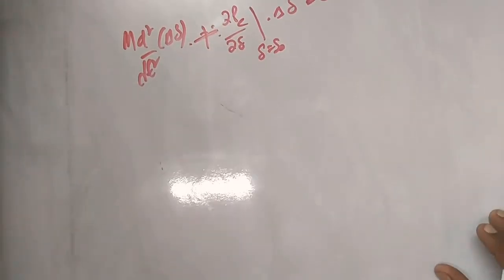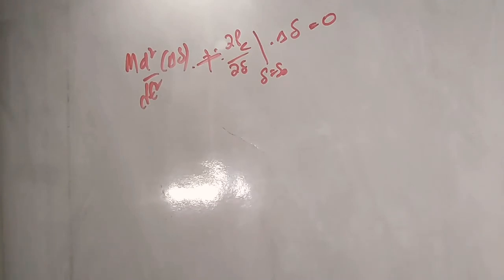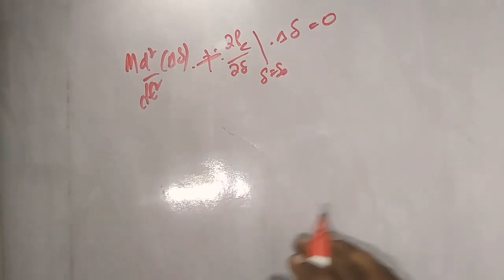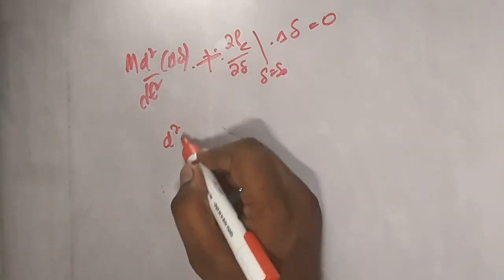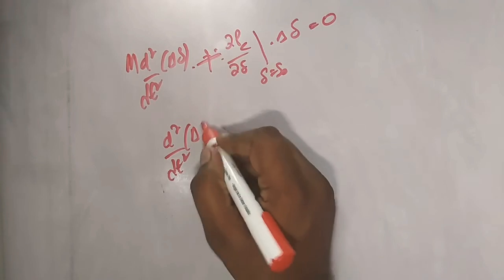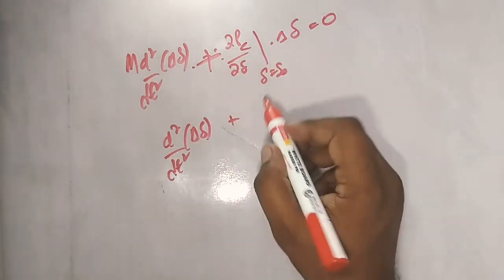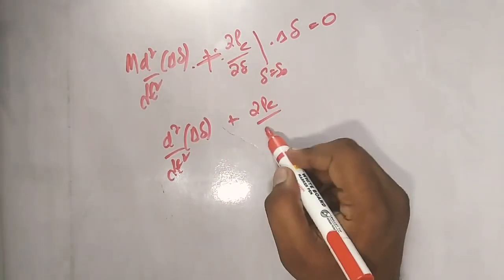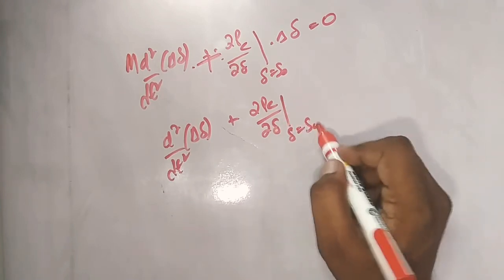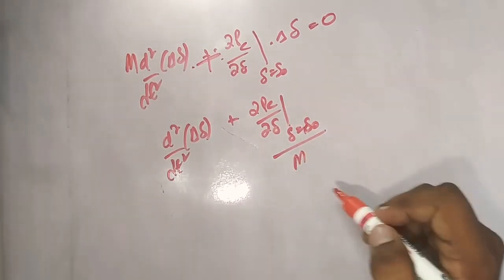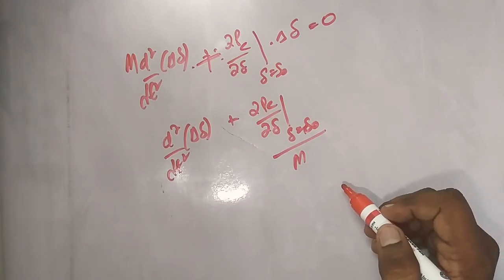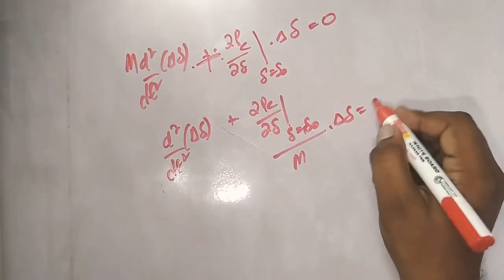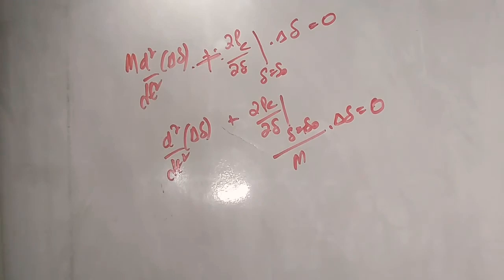If I take M common and send it to the other side, the equation becomes d square by dt square of incremental delta plus ∂Pe/∂delta at delta equal to delta naught, overall divided by M, into incremental delta is equal to 0. That is how we can frame the equation.